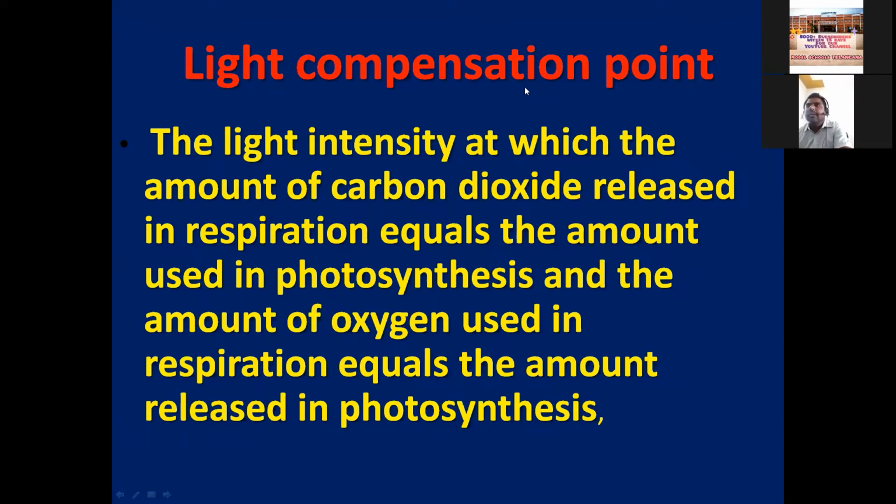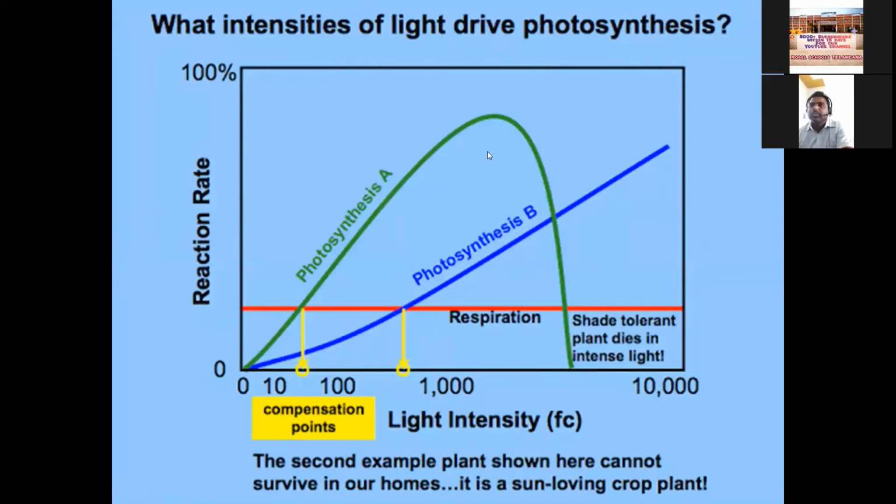So beyond the light compensation point, the photosynthesis process may reduce. That is very important. Each and every plant has a compensation point. Beyond that, there is no photosynthesis process. That's why learning the compensation point is very important. Now in this graph, I am explaining that different plants exist in the environment.